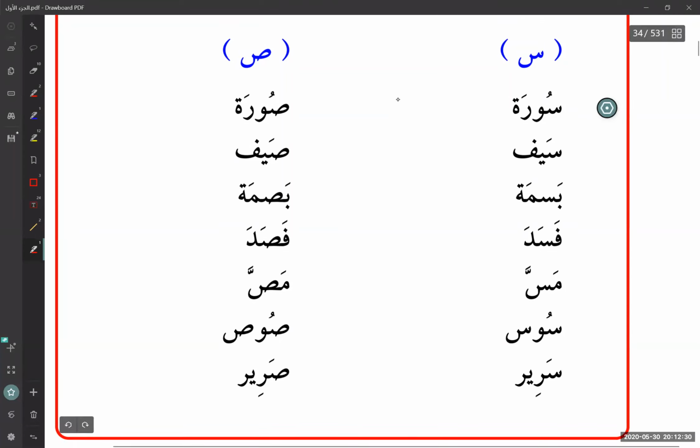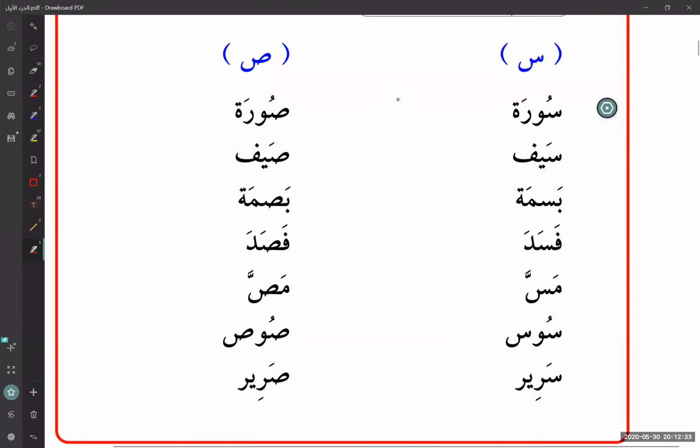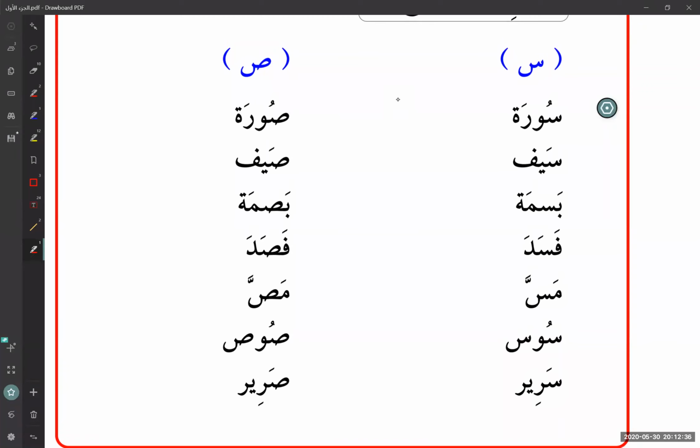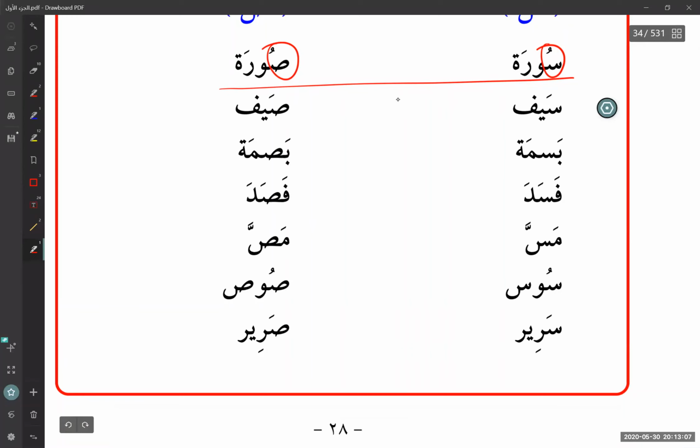Okay, so this is something I'll also skip, but I'll just give you a little bit of explanation of what's going on. So you see these two words, surah and surah. Surah and surah. What's the difference? The difference is the scene. So we have to build our good hearing, so that when we hear somebody saying surah, we know whether it's saying surah. So basically, by listening, we have to understand which word is being said. Okay, saif or soif. Okay, something that you can practice on your own, inshallah.